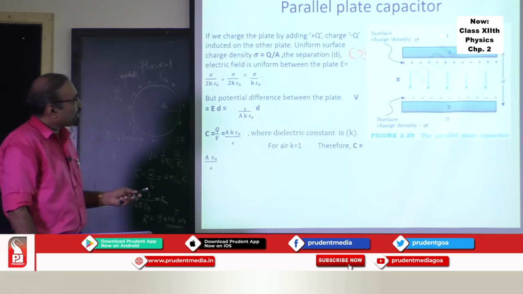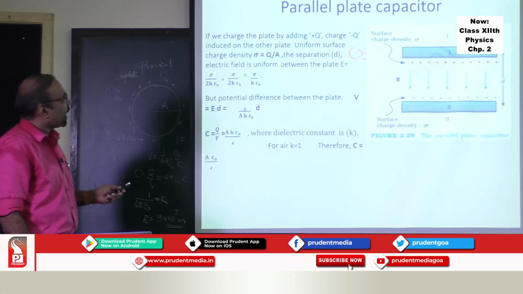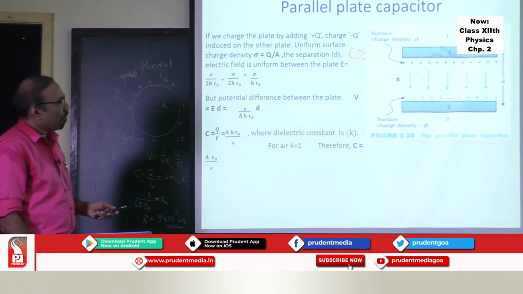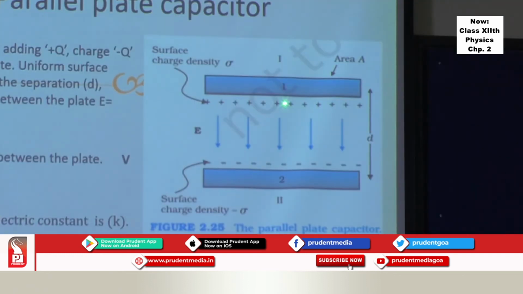The surface charge density of this plate is sigma is equal to Q upon A. Separation between the two plates is D. Now, try to find the electric field between these plates. Due to plate 1, the electric field will be directed towards plate 2. Due to plate 2, the electric field will also be directed towards plate 2. So the net electric field in this region will be directed towards plate 2.